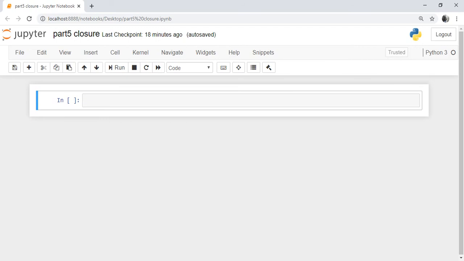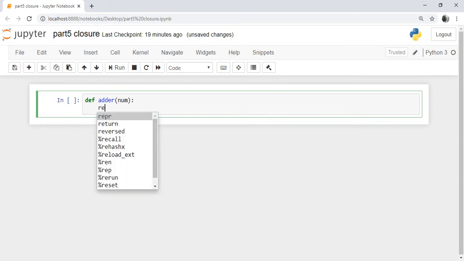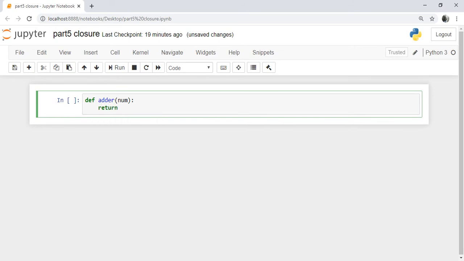We are defining a function adder. def adder is the main function which is accepting an argument from the user as num. Means the user will enter a number. Inside it you have a sub function which is getting returned. We are writing a lambda function: return lambda, you are passing one expression as y, colon, y plus num.